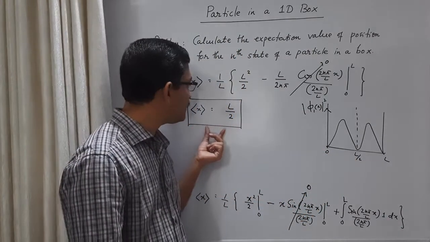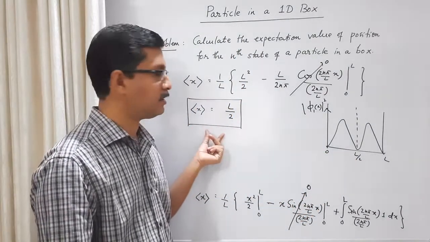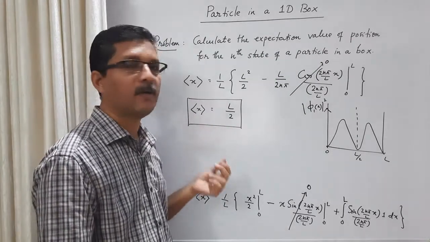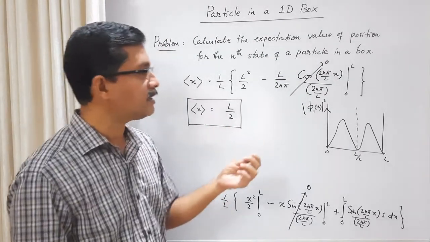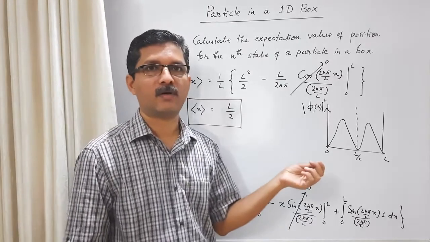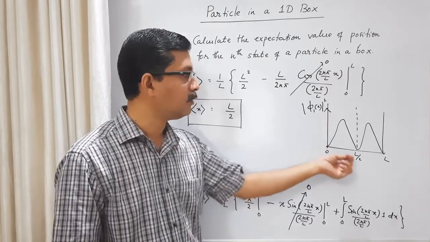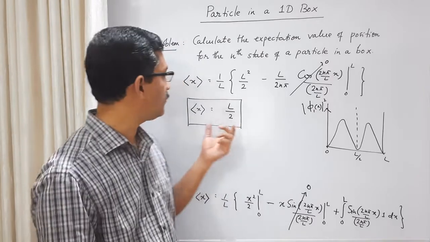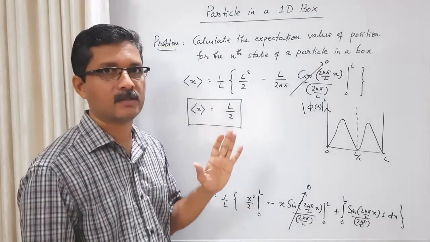So the expectation value of position, the average position of a large number of measurements, is L by 2. This is because the probability density of a particle in a one-dimensional box is symmetric about the middle point. That is why the average position is always L by 2 for any state.